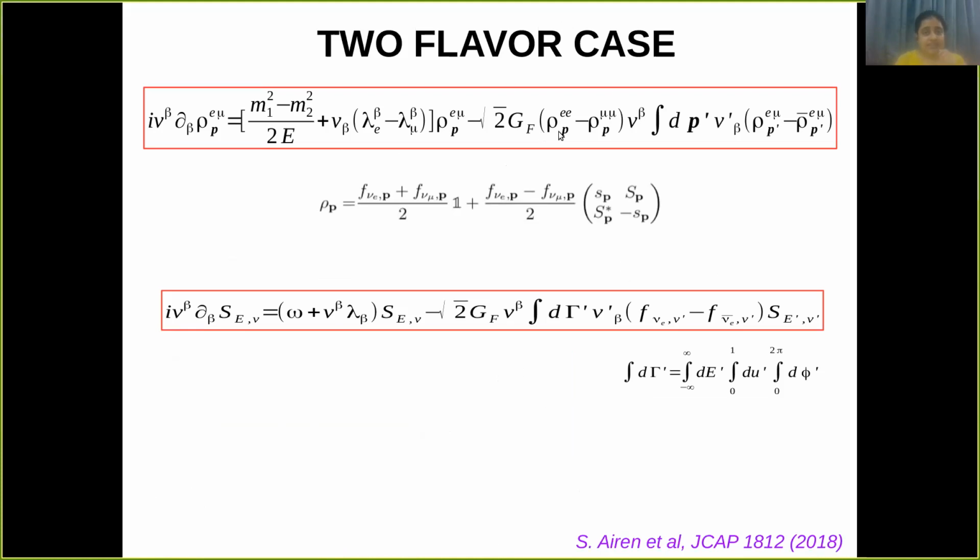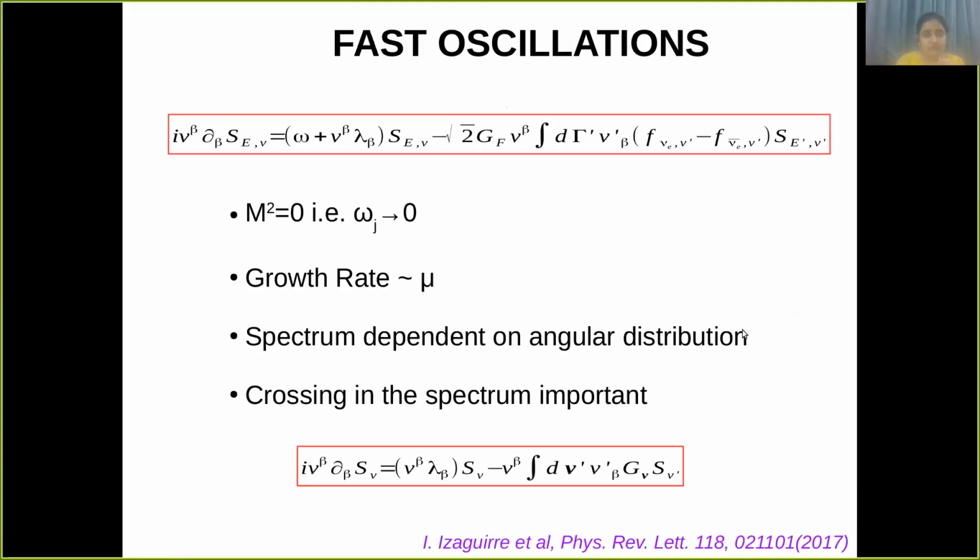So first we see the fast oscillation in the two flavor case. Generally, in the two flavor case, there is only one off-diagonal element. This is the evolution equation of that off-diagonal element rho e mu, which can be written like this. And we are interested in the evolution of this off-diagonal element S. In the linearized form, we can write the equation like this. Here we note that the evolution is dependent on this difference of the fluxes of neutrinos and antineutrinos.